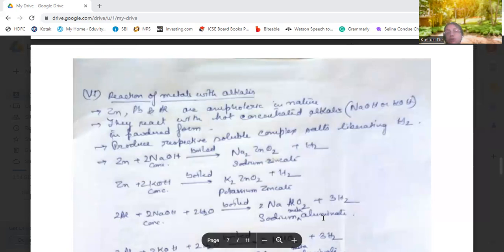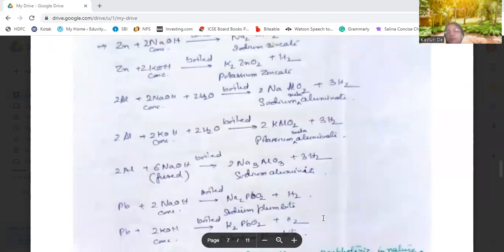What are the complex salts that are formed? When zinc reacts with sodium hydroxide and is boiled, sodium zincate is formed. Zinc reacting with concentrated potassium hydroxide, potassium zincate is formed. Aluminium reacting with sodium hydroxide, sodium meta-aluminate is formed. Mind the formula, NaAlO2. You need to memorize the formula, practice it, write it down lots of times, otherwise you will forget these formulas. You need to remember the formula.